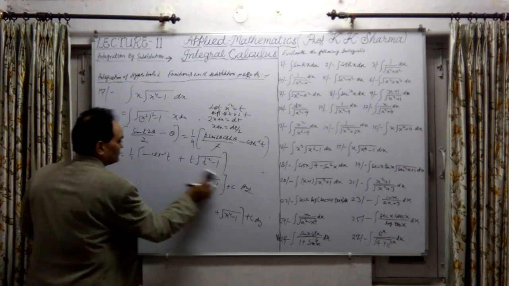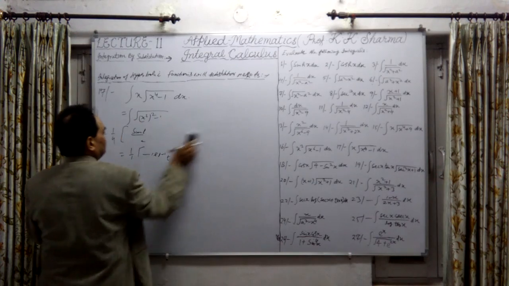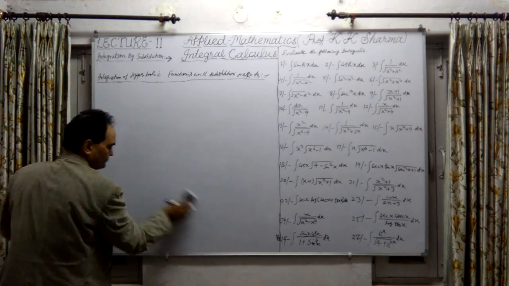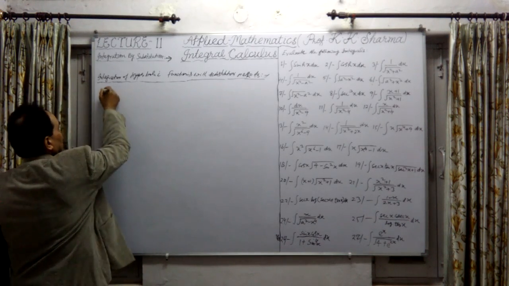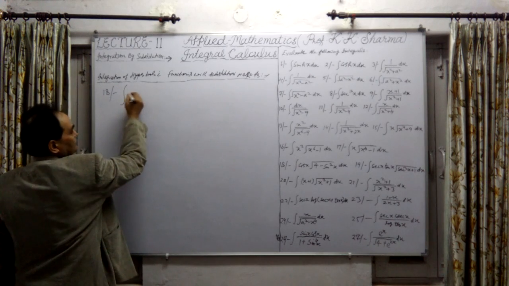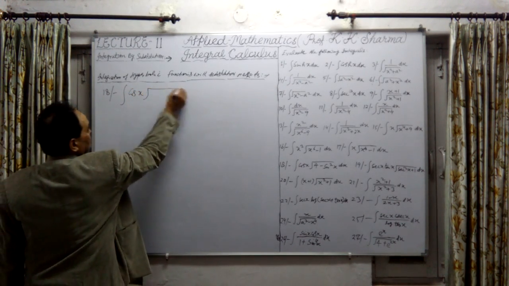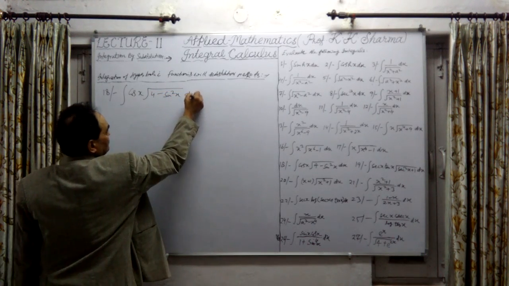Now this is question number 17 we have done. Now let me take the 18th question. Question number 18, what does it say? Integration of cos x under the root of 4 minus sin square x dx.